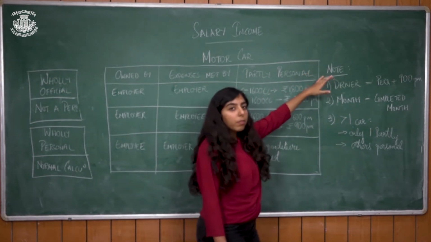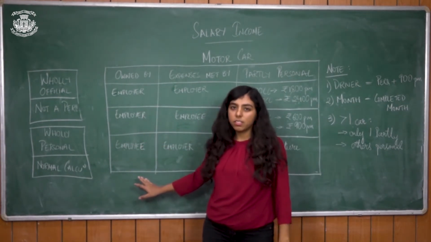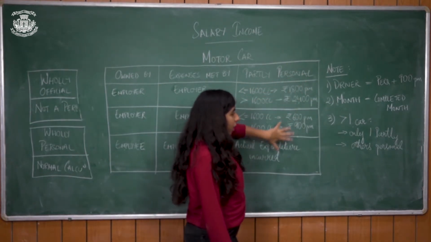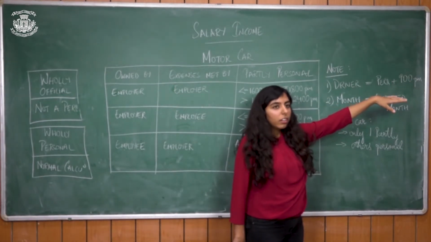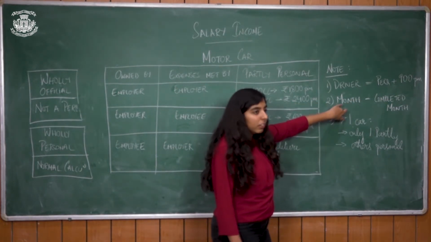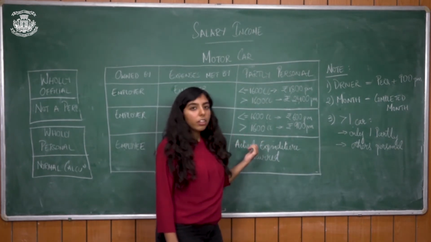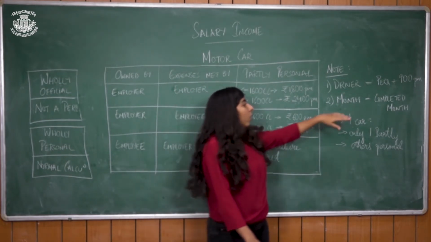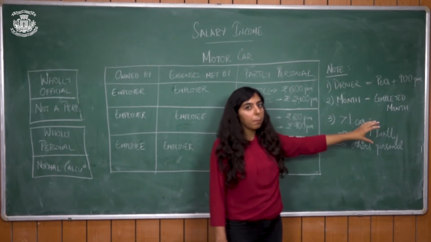Now, in case the employer is providing a driver along with whichever case it comes under, you need to add to the value of perquisite that has been calculated here 900 per month as the value of the driver facility provided. Then month means completed month. Say the employee is using the facility for 1.5 months. The half month won't be considered. Only 1 month will be considered, since the law says month means completed month.